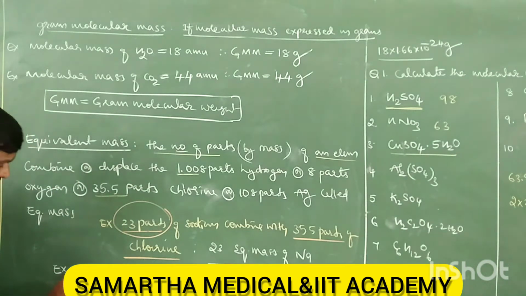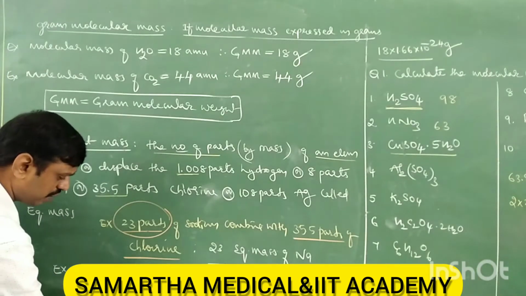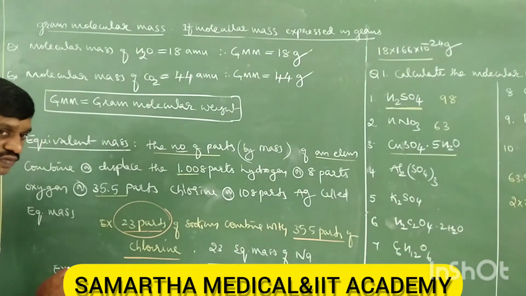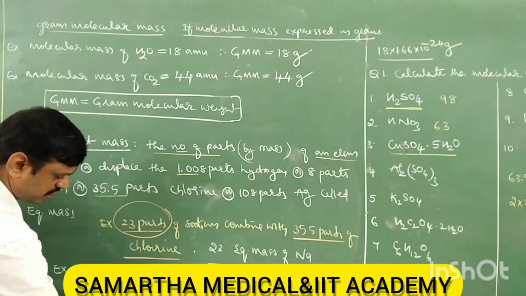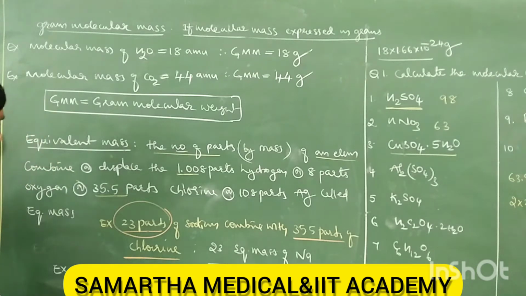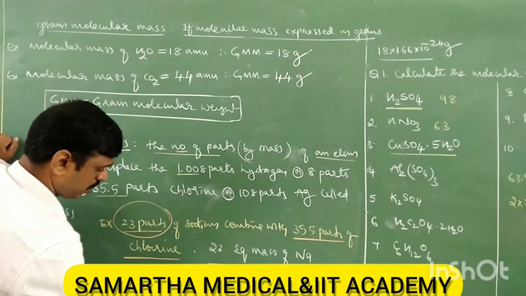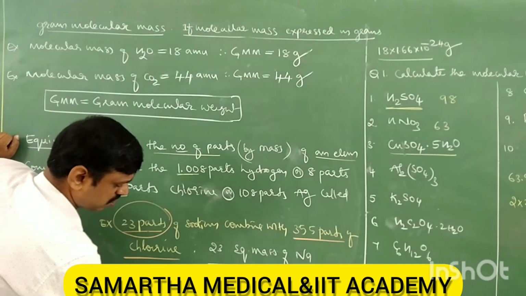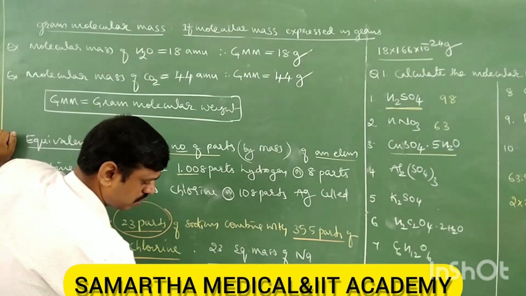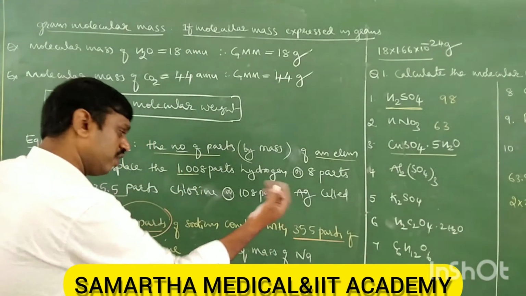Take magnesium. Here 12 grams of magnesium, so it is 12 grams, or you can take 12 parts. 12 parts of magnesium combine with 8 parts of oxygen.